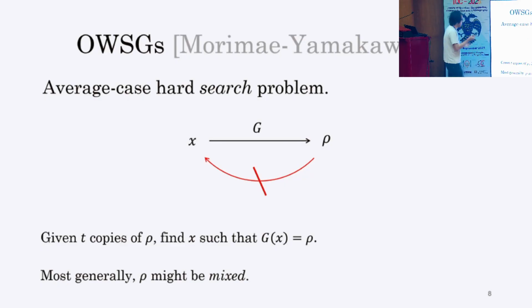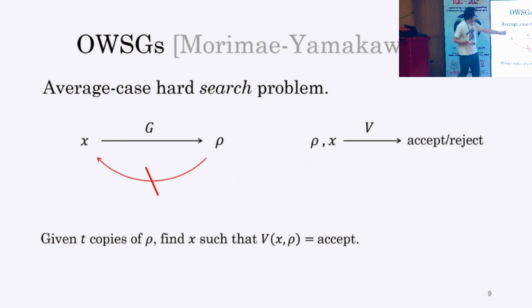So this is just a direct translation of the one-way function to the quantum output setting. However, there is a slight definition issue in the quantum setting: it may not be feasible to verify G of X equals rho, even if we are given X and rho, especially when rho is a mixed state. So the actual definition involves one more algorithm, which is a verification algorithm.